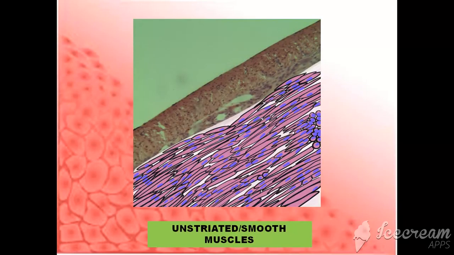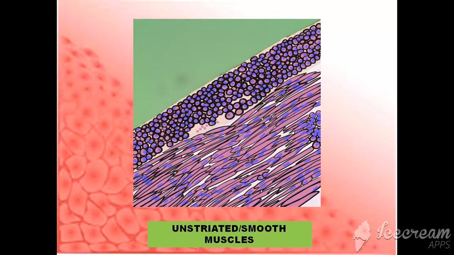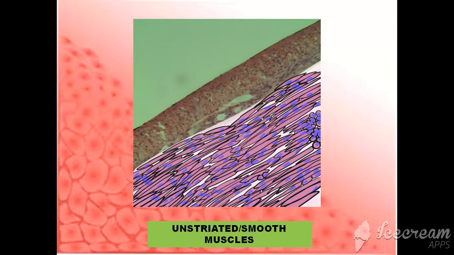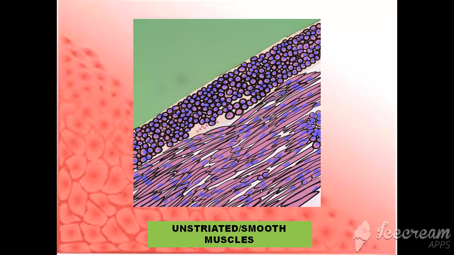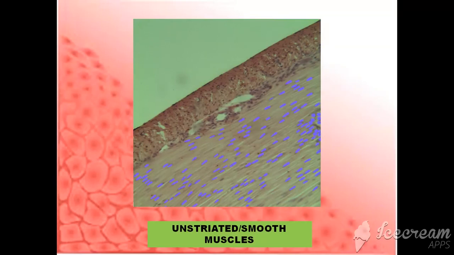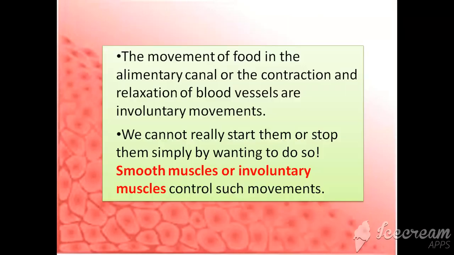Coming to our second muscle, that is smooth muscles or unstriated muscles. As the name suggests, they are very smooth. They have a spindle-like appearance and the ends are in a spindle shape.